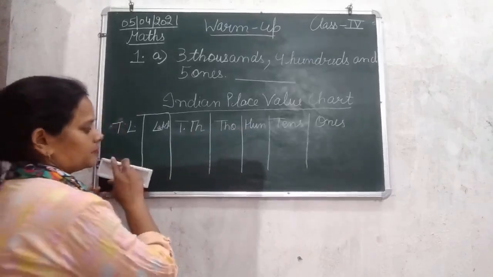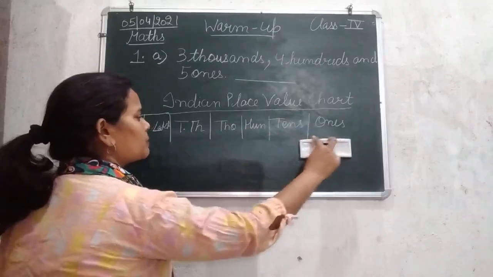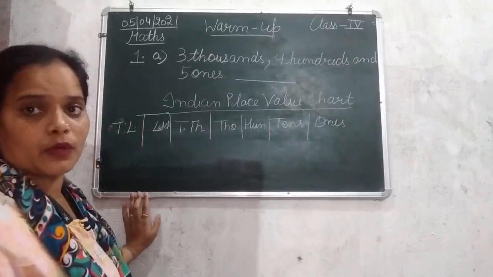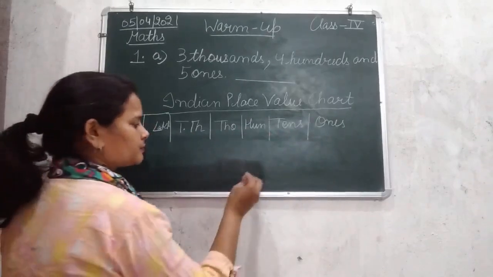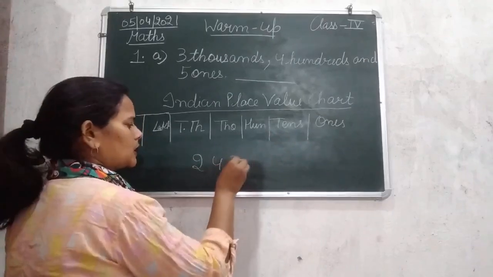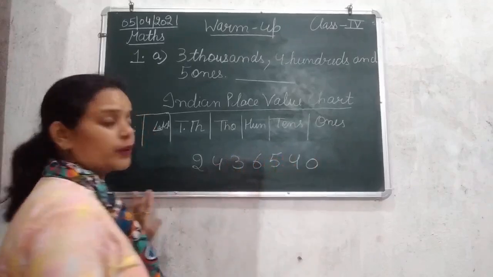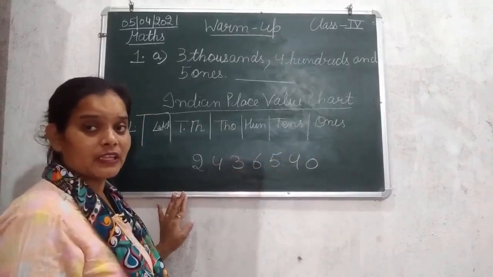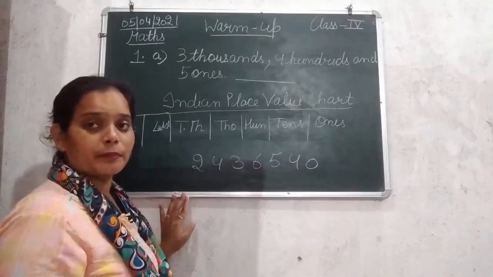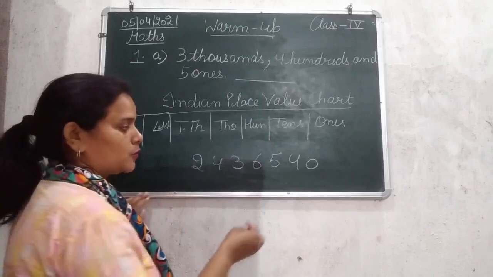But we have just given them a group. We have grouped them. Suppose a number is given, 2, 4, 3, 6, 5, 4, 0. I have taken just a random numeral, and I am going to write its place values.